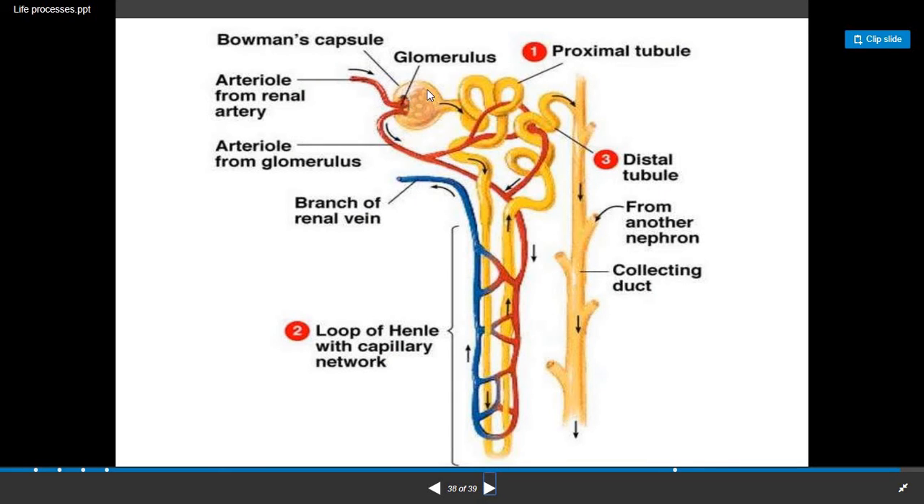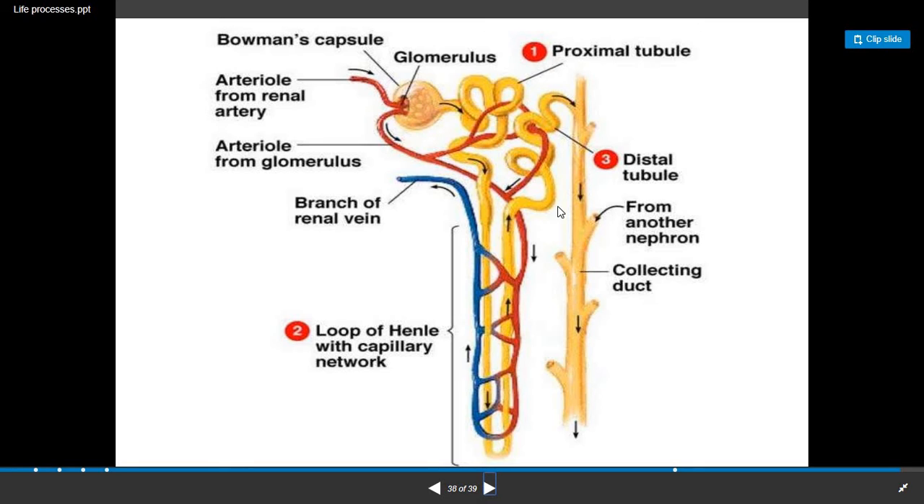Here the glomerulus with the blood capillaries and this whole cup-like structure is known as Bowman's capsule. Here it is labeled. Then the neck portion is this small portion. After the neck portion, the proximal convoluted tubule, the coiled tubule, is there, and the initial tubule is known as the proximal tubule. Then this long U-shaped structure is known as the loop of Henle with capillary networks, then the distal tubule, and finally the collecting tubule. So this is the structure of the nephron.